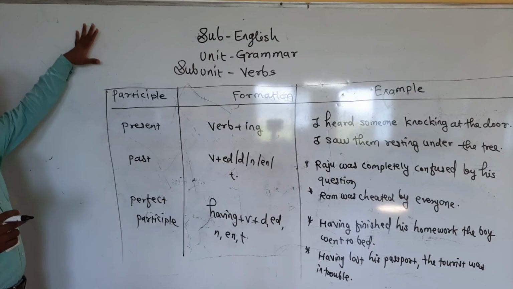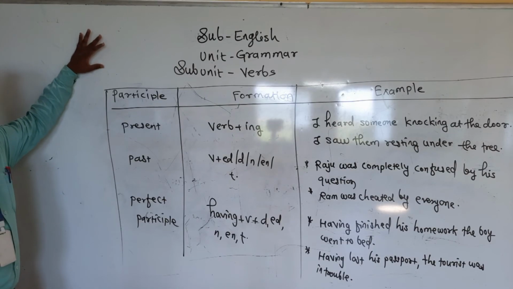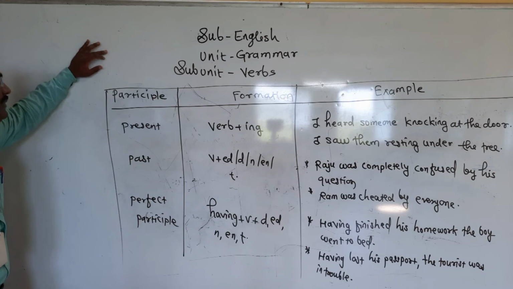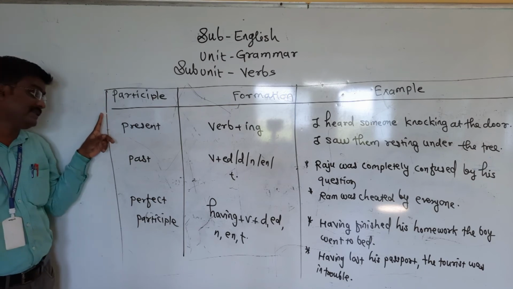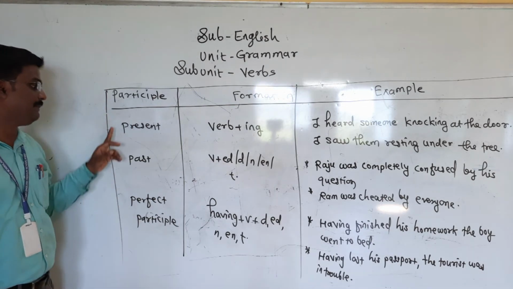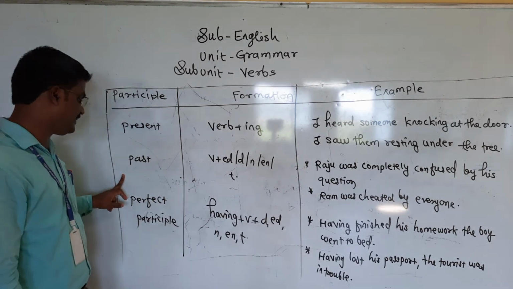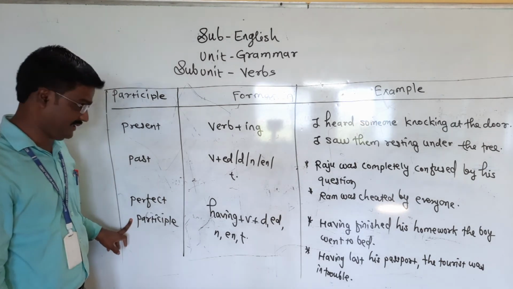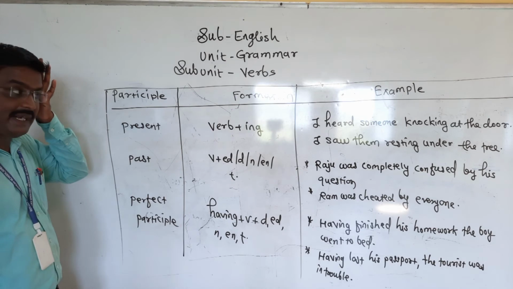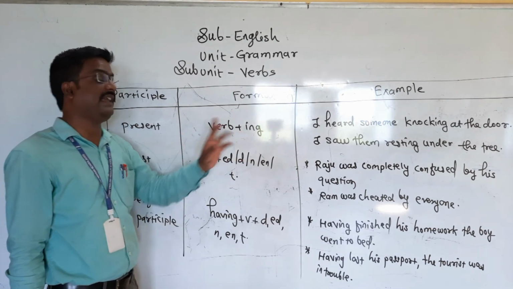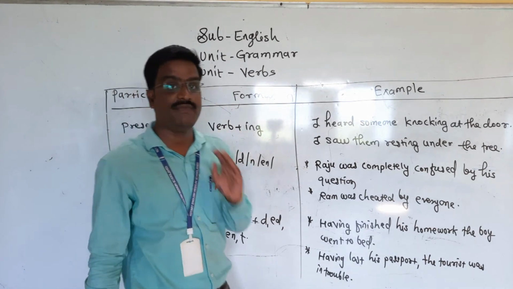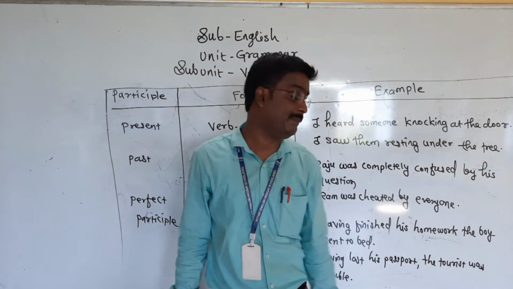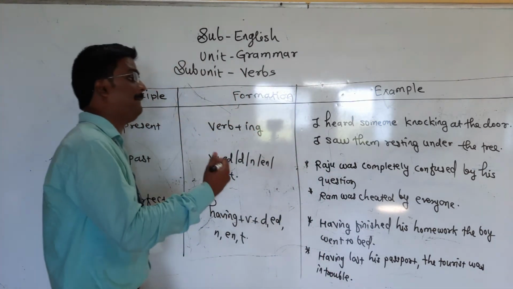Now the last part of the non-finite verb, that is the participle. Participles are divided into three parts: present participle, past participle, and perfect participle. Friends, the present participle is the verb plus ing form. The ing form of the verb is called the present participle form. Here I have given an example.